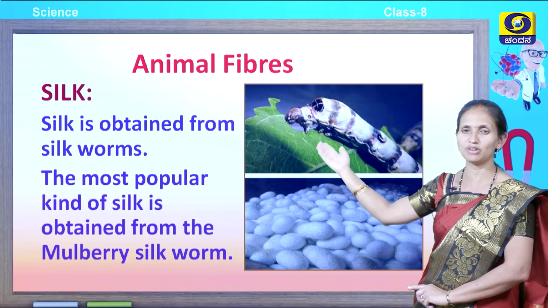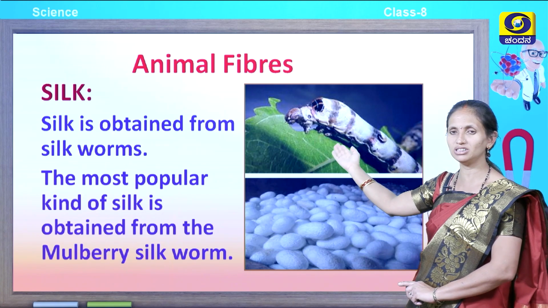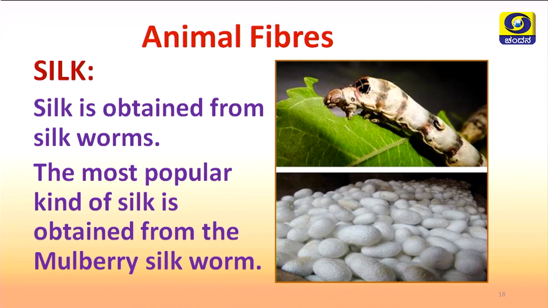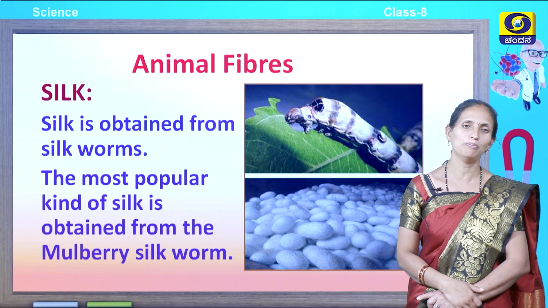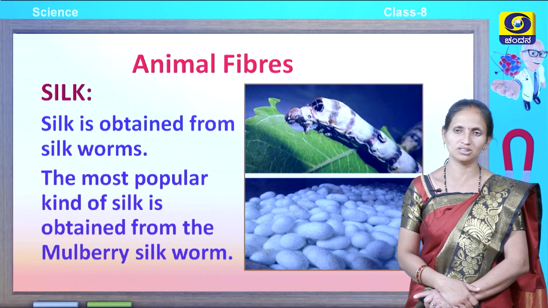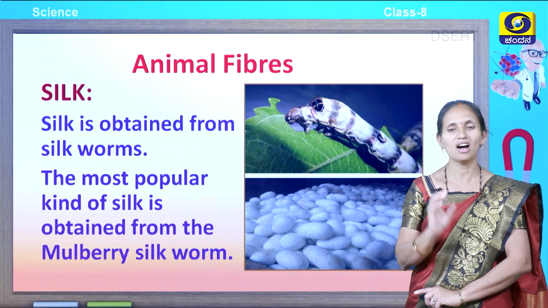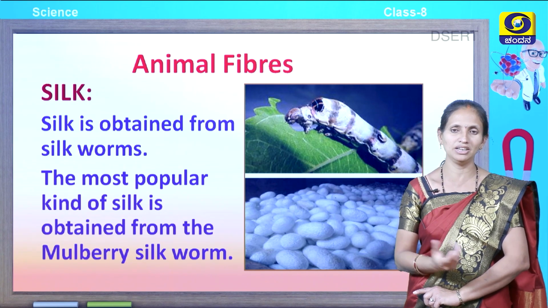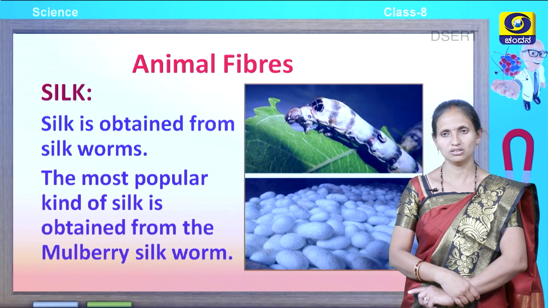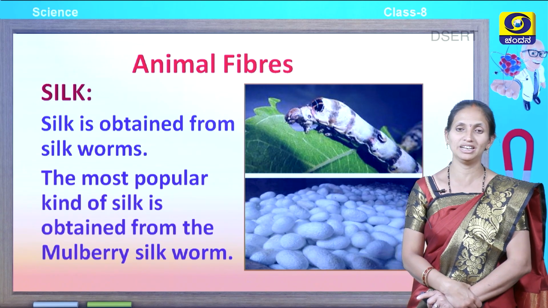Silk is obtained from the silkworm. You can see in the picture a silkworm feeding on mulberry leaves, and it produces cocoons. These cocoons are warmed up and the fibers are removed, and the most popular kind of silk is obtained from mulberry silkworms. The silkworms which feed on mulberry are highly demanded in the market.